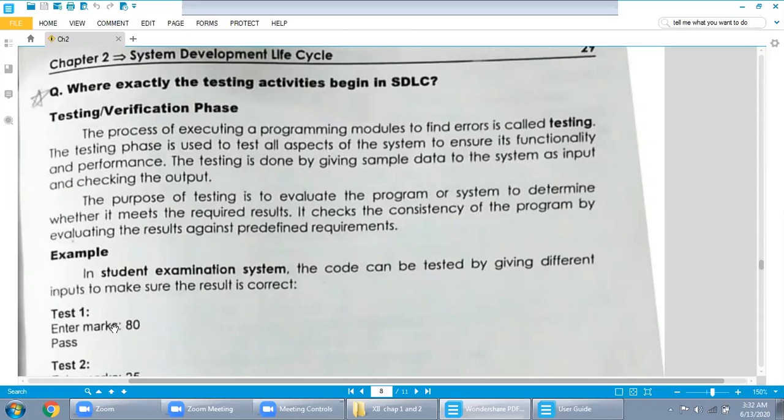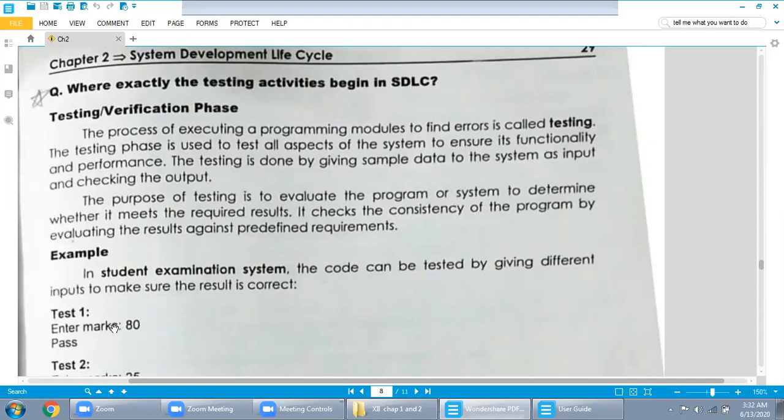It checks the consistency of the program by evaluating the result against predefined requirements. Predefined requirements means you have already collected the requirements, and you will check whether the output produced by your program is correct or incorrect. If it is incorrect, it means you may have collected the requirements wrong. But if it is correct, it means your program is running well.